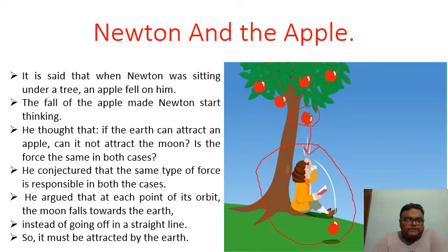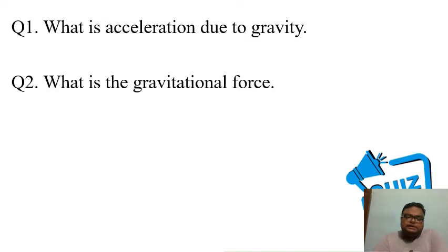And the fall of the apple made Newton start thinking. He started to think. And what did he think? He thought that if Earth can attract some object towards it, the moon should also attract that object, right? And the force should be the same, right? And then he came up with the concept of gravity, right?